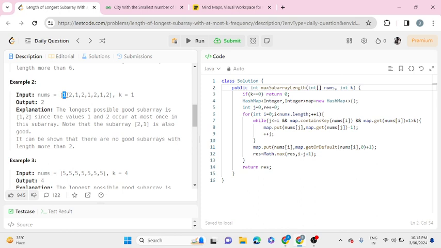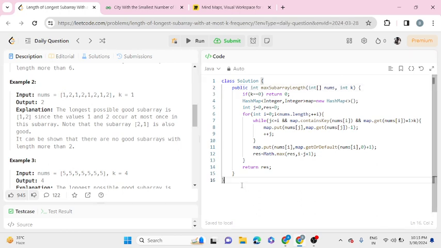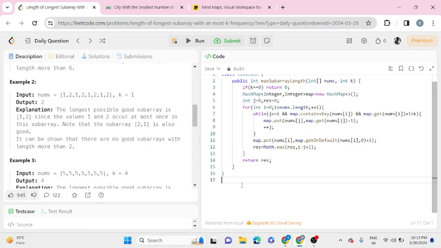To track the elements, we could use a hash set. Our brute force approach is something like: for i equal to 0 to n, then j from 0 to n, and then we will have a hash set to check that our subarray doesn't exceed our k. So we add nums of j, and then check if the s.size is greater than k.